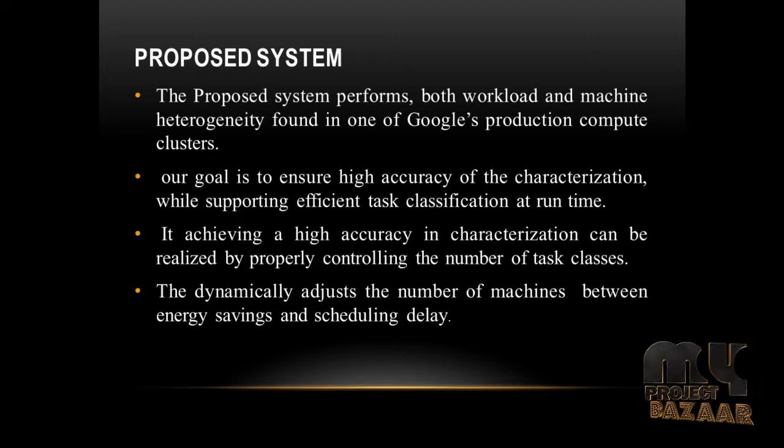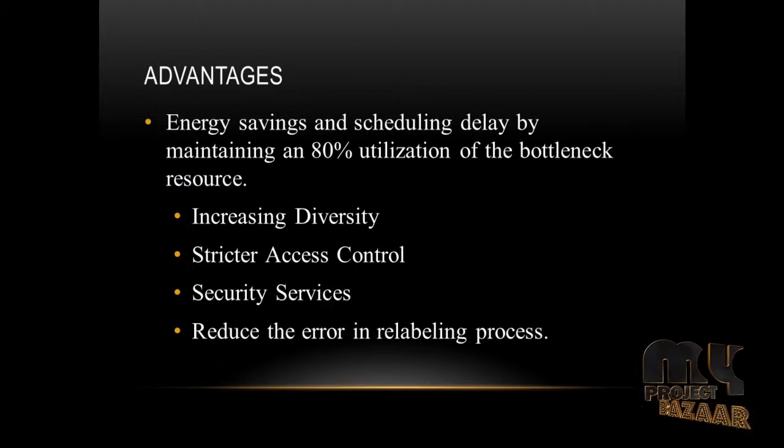Proposed system. The proposed system characterizes both workload and machine heterogeneity found in one of the Google production compute clusters. Our goal is to ensure high accuracy of the characterization while supporting efficient task classification at runtime. Achieving a high accuracy in characterization can be realized by properly controlling the number of task classes, which dynamically adjusts the number of machines between energy saving and the scheduling delay.